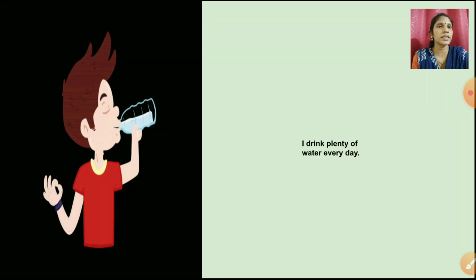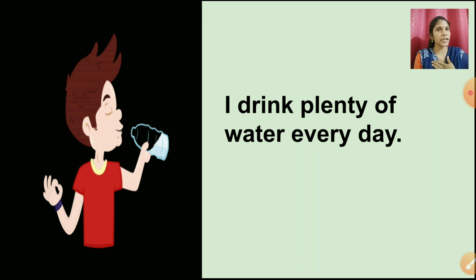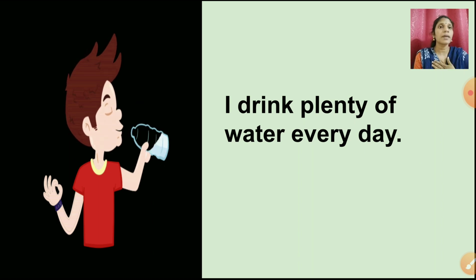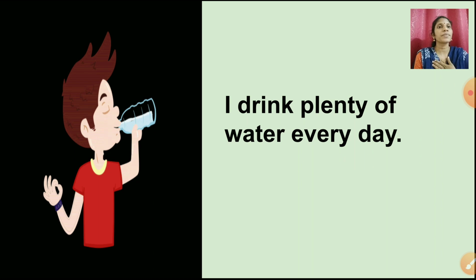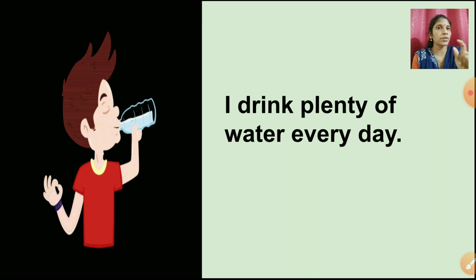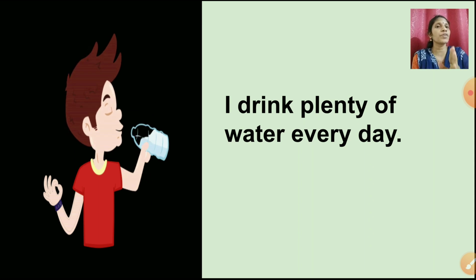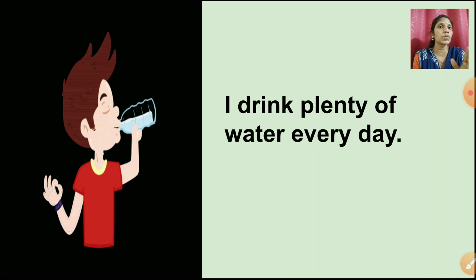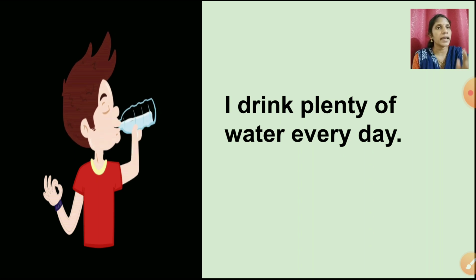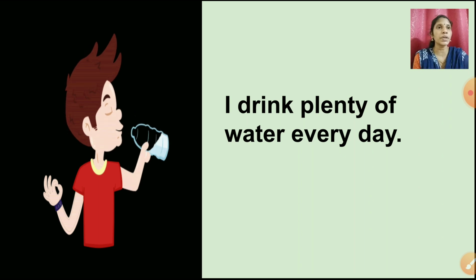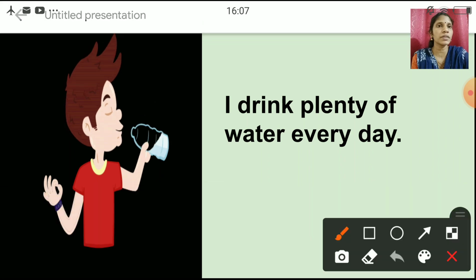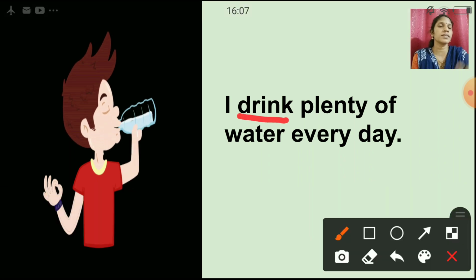Here you can see, I drink plenty of water every day. So here with I, okay, you can see I is written over there. So whenever I, we, you, they will come, that time you are not going to add s or es to the doing word. So here children, what is the doing word? Can you tell me what is the doing word? Here drink is the doing word.